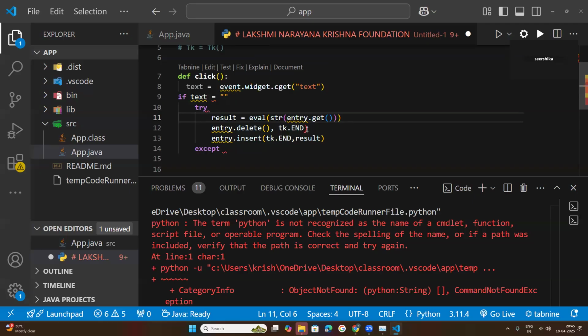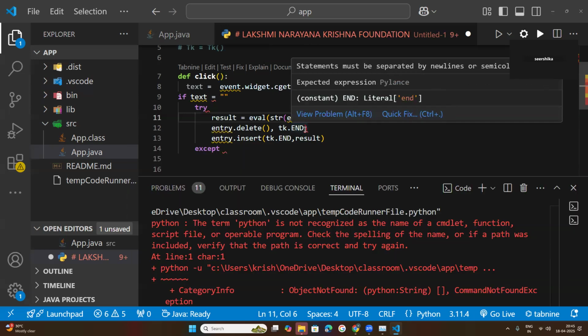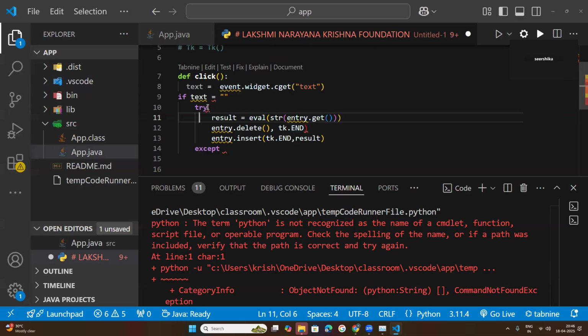Here I am keeping the mouse on tk.END and it says expected expression, statements must be separated by new lines or semicolon. So maybe one more semicolon is missed here, and a colon is missed here. Understood that? So a try block must always be suffixed with a colon.